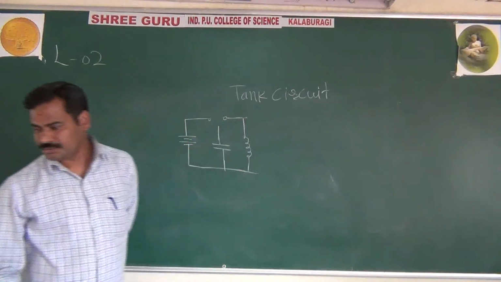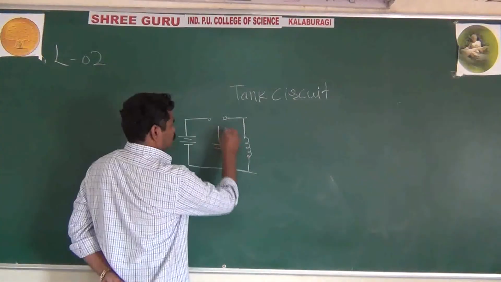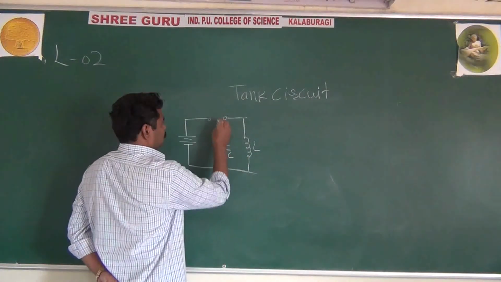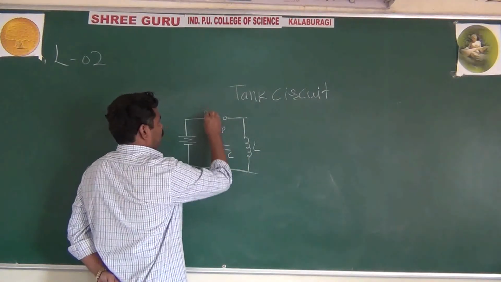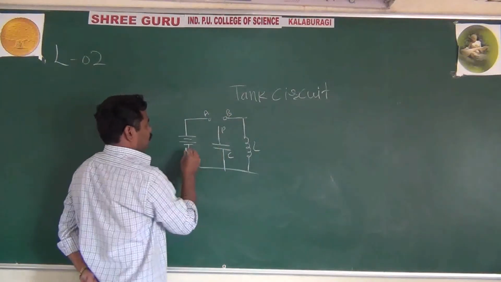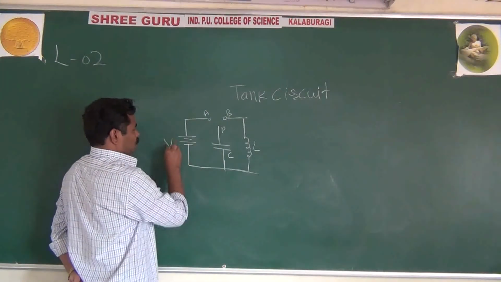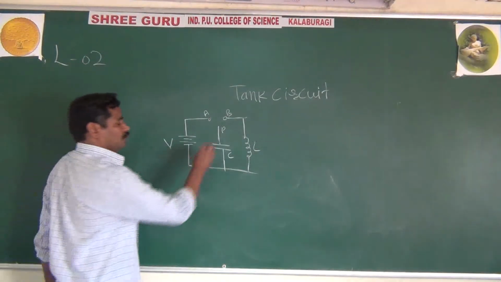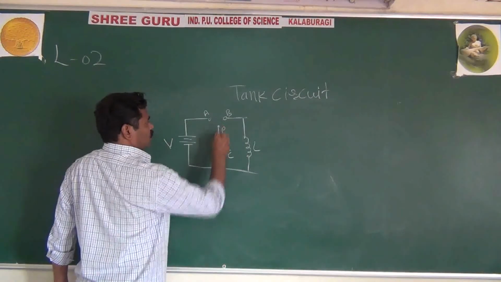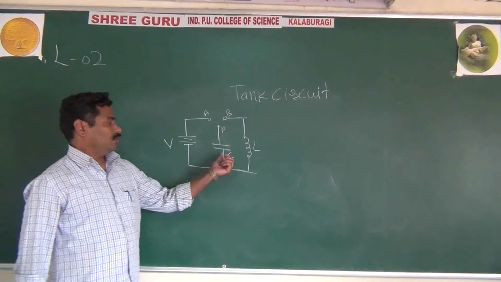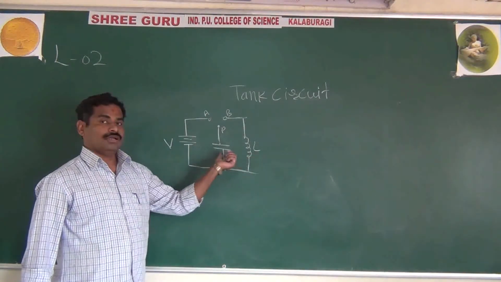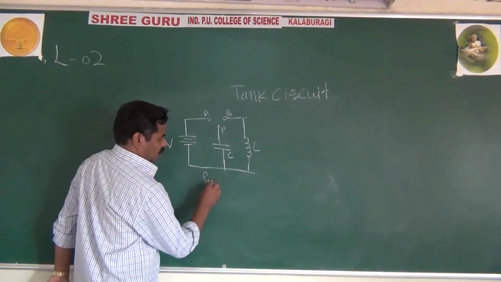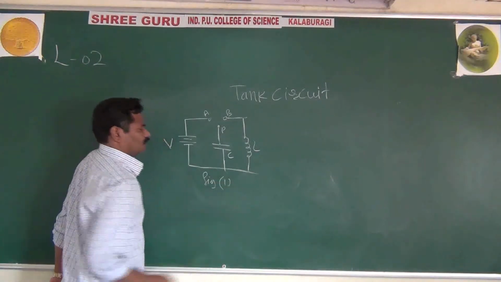You are using an inductor. This is L, this is C. In the beginning, it may be your P, it may be A, it may be B, or it may be your voltage. Look here, initially, what I said about the tank circuit: the capacitor and the inductor are connected in parallel. This is figure number 8; you can write figure 1.